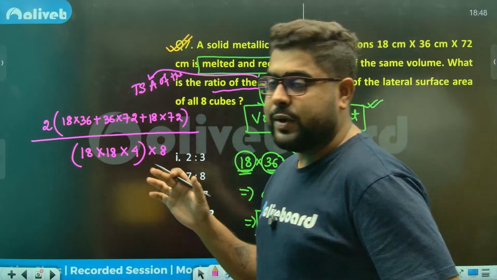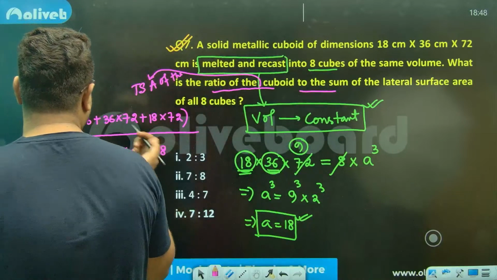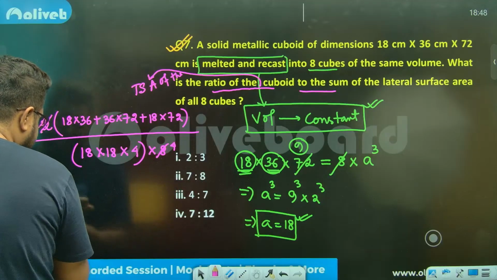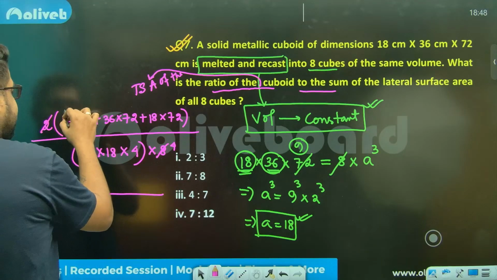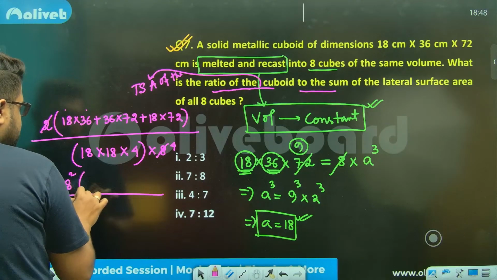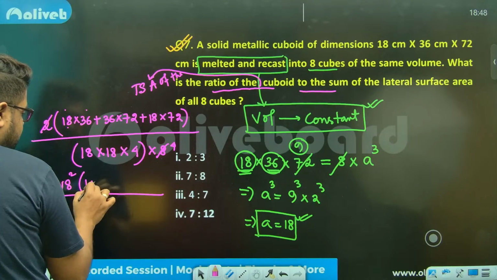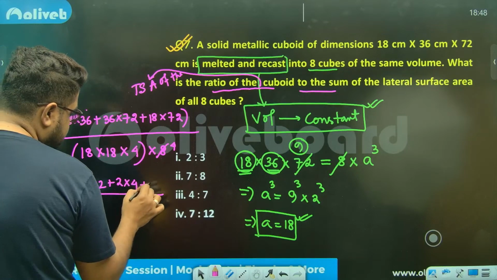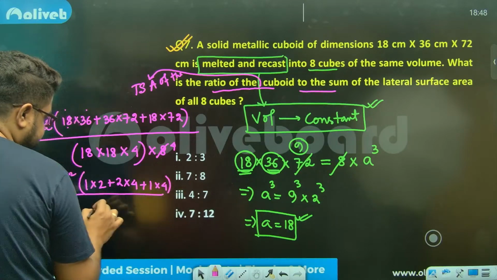So just this calculation. Again, this calculation might look difficult. It is not at all. Why? Because you see, I can take 18 common. 18 and 18, 18 square I can take common actually. So from here, 1 into 2, this will be 2 into 4, 1 into 4.